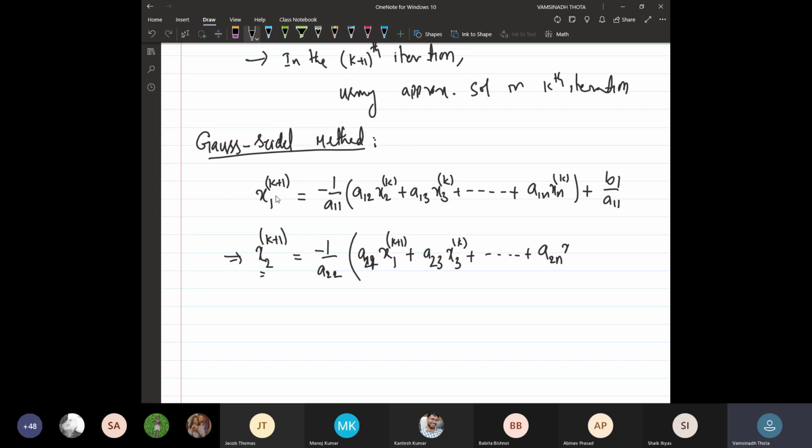Yes, a2n and xn in the kth iteration only, and plus b2 upon a22.